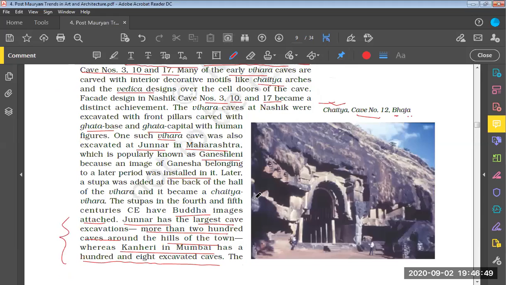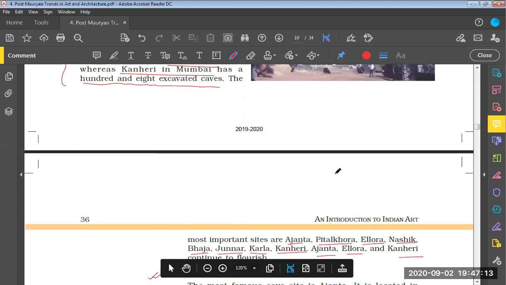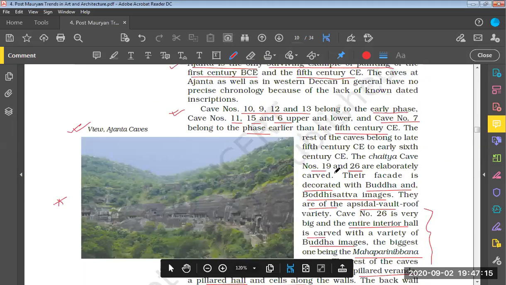Now let us talk about the next image for the day, which shows the Chaitya hall at cave number 12 at Bhaja. Chaitya means, once again, the place of meditation where people worship Lord Buddha. So this is Chaitya cave number 12 at Bhaja. Now let us move to the next image.